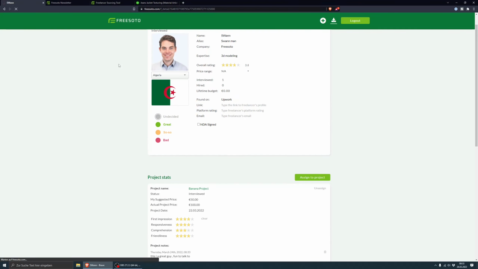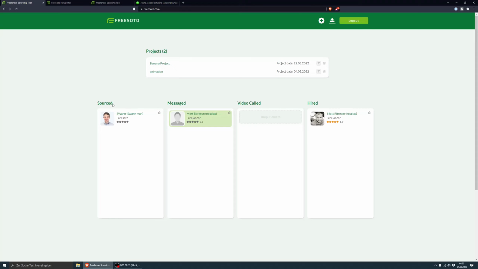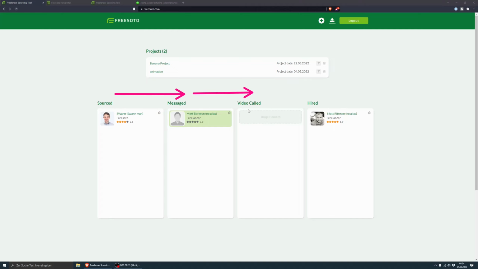So if I go back to the main screen, you will see that this is the funnel. So next, I will then probably move the card to messaged once I have talked to Svan, and then once we have made a video call, I will move him here. And maybe if I'm happy with him during the video call, I will also move him to hired. So this is a quick overview of Frisoto. There are some more functionalities that are going too much into detail. It's just a quick overview, and yeah.